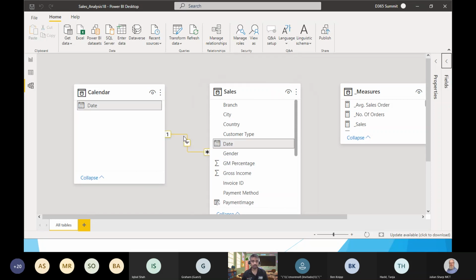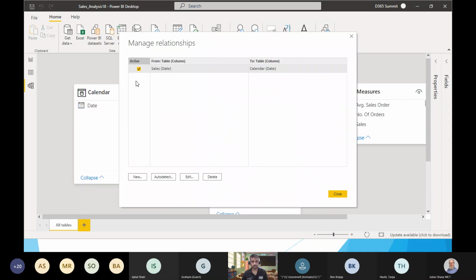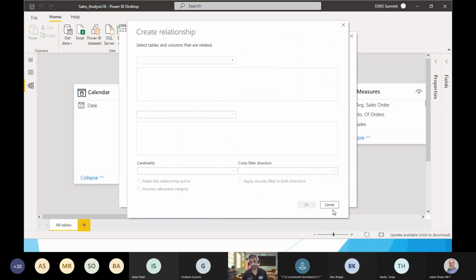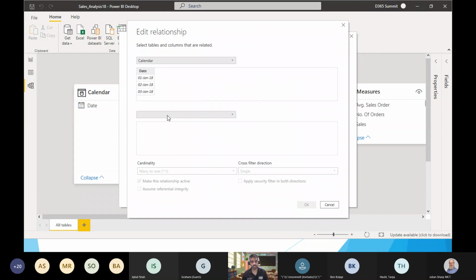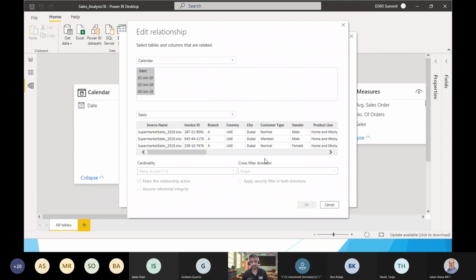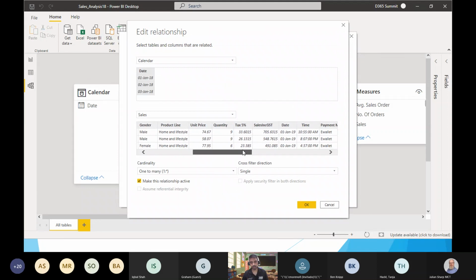Okay, so let's see how we can create some relationships. So I have a date column here and I have created a relationship here. Let's say there are three different kinds of relationship, like one-to-one, one-to-many. So let's say I have created a relationship between my date and my sales date or invoice date. So I have created this one-to-many. There are different possibilities here, one-to-one, one-to-many, many-to-one, and many-to-many as well. We will discuss this. And then there is cross-filter direction, single and both.